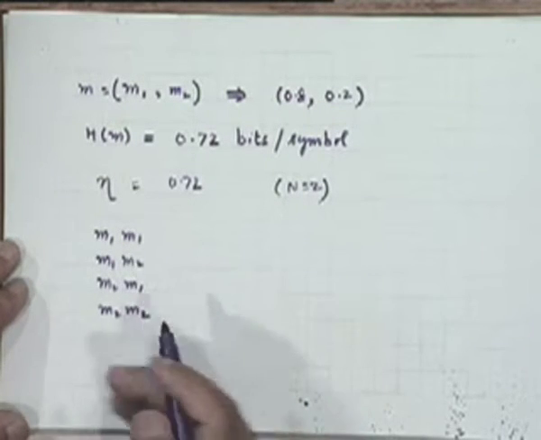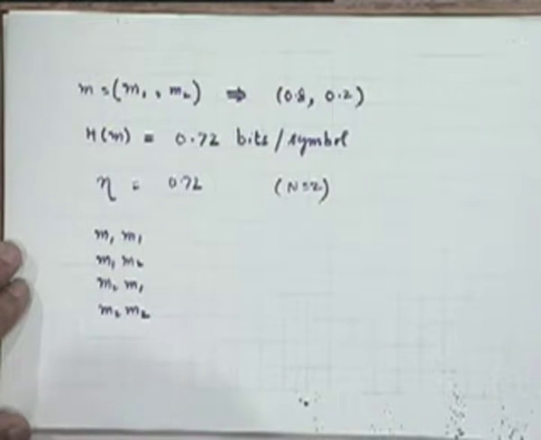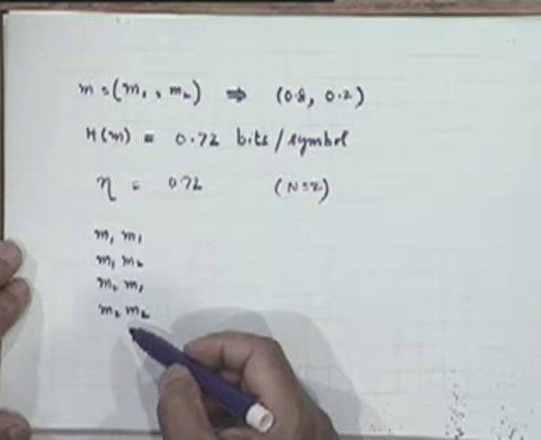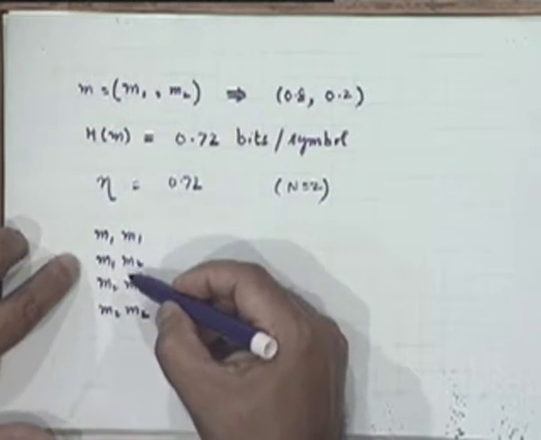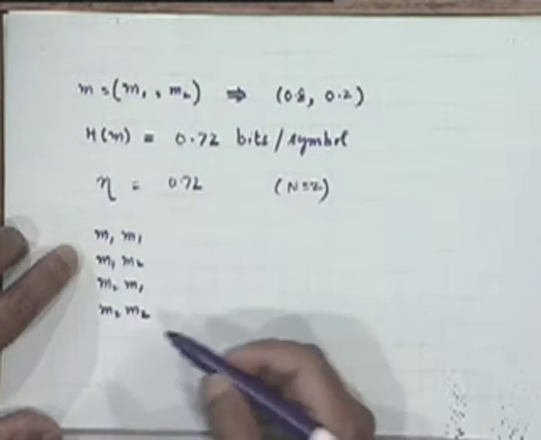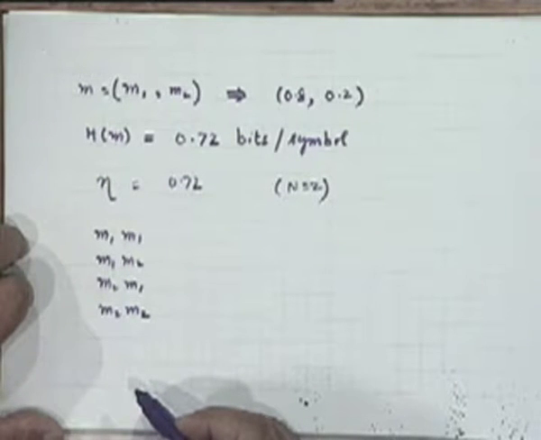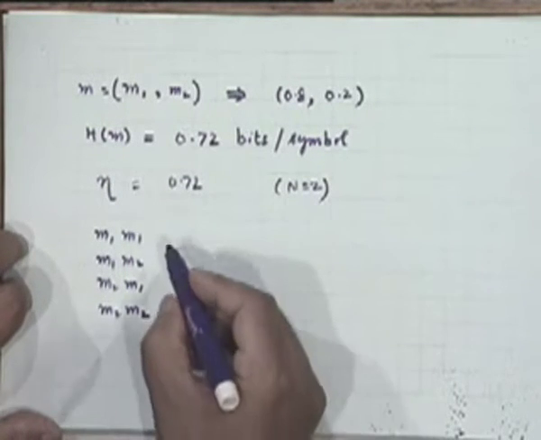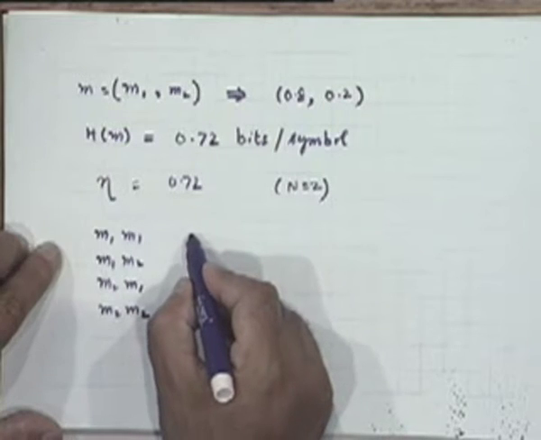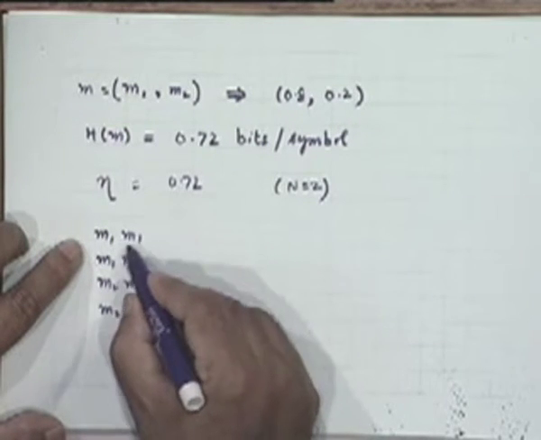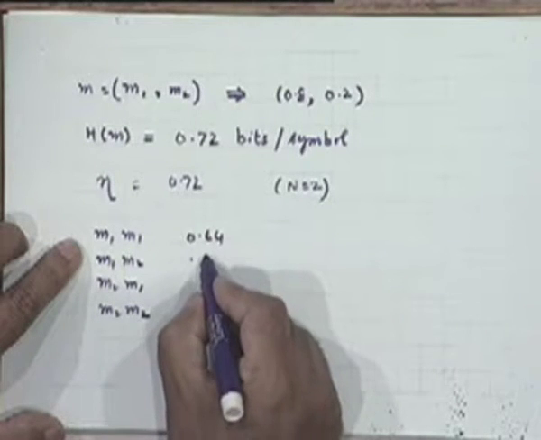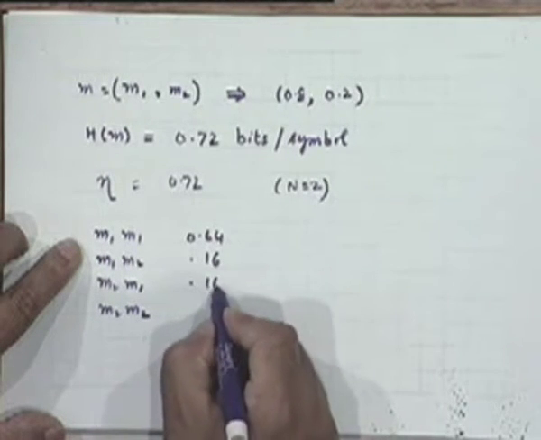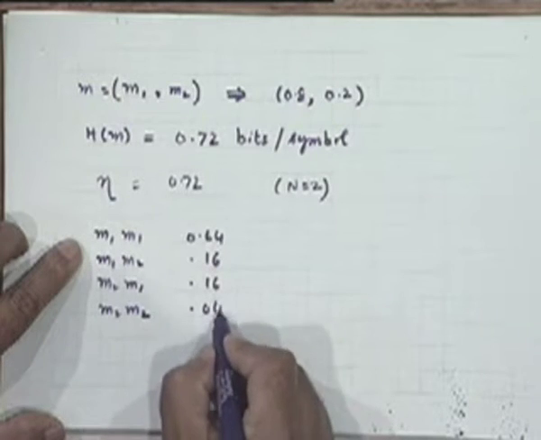And if we assume that successive emissions are independent of each other, then we can compute the probabilities of each of these 4 message values. You can think of these as a new source with 4 symbols as its output, as its dictionary. And the corresponding probabilities are 0.64, 0.16, 0.16 and 0.04.